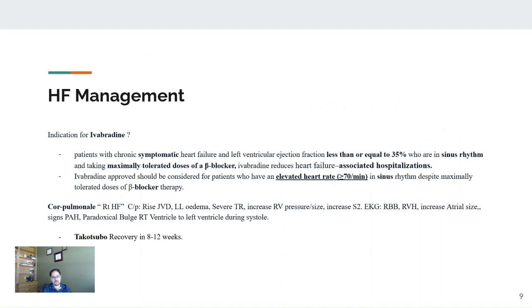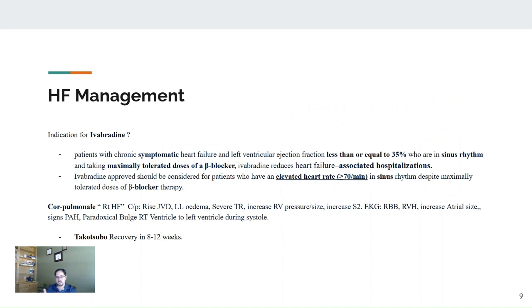Right side heart failure. One of the questions will be about the diagnosis of this patient, which is mainly related to left side heart failure or a lung disease, either COPD or asthma. But in COPD and asthma, the right side heart failure or the pulmonary pressure is usually mild to moderate.